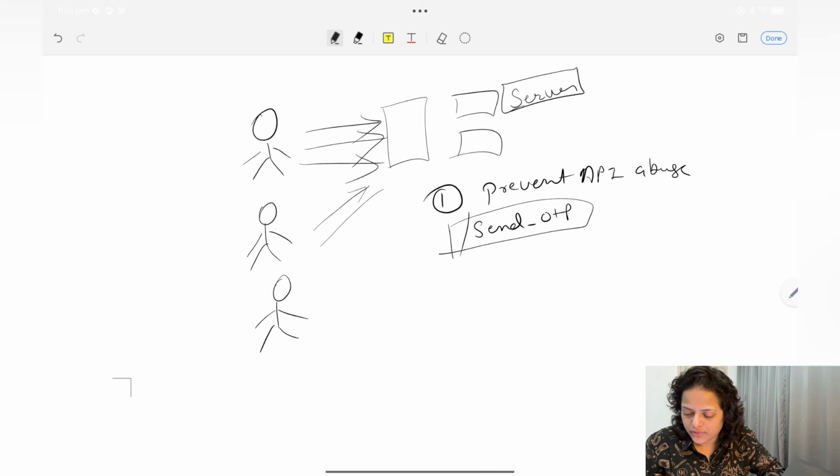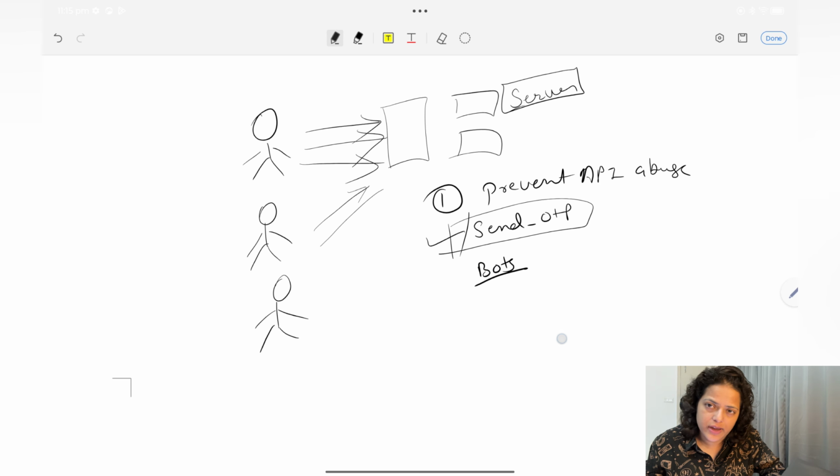If you call this API, then the user will get an OTP on his mobile or any other device, right? So what if this user is clicking it again and again, making requests to send OTP, and let's say he is using bots, AI generated things, or spam?